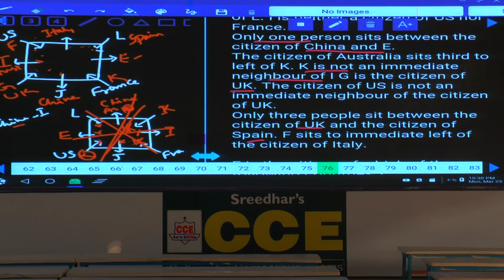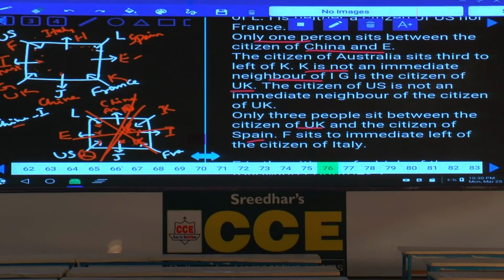If F is US, tell me who is the person left over here? Only one more person. Who is that person? H. And H is from Italy. Done with this? Now this is the information we have. 8 persons seated around a square table, 4 at the corners and 4 at the centers. Done?